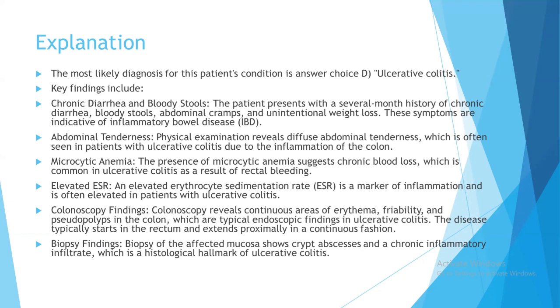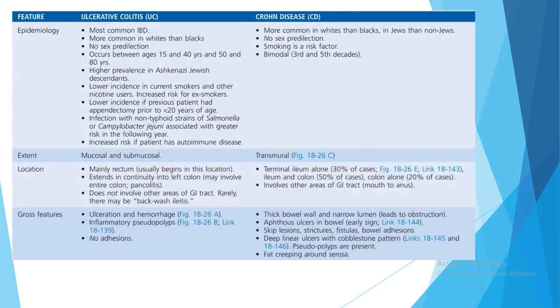Now, in this video, we will discuss the differences between ulcerative colitis and Crohn's disease in detail. So, let's dive deep into it. Ulcerative colitis is the most common inflammatory bowel disease, more common in whites than blacks, as is Crohn's disease, and there is no sex predilection in either condition.